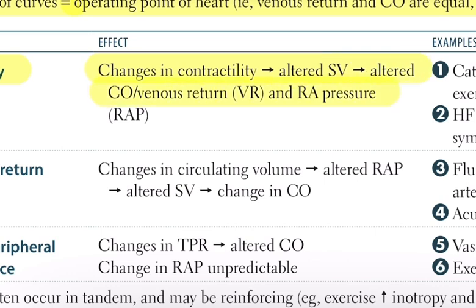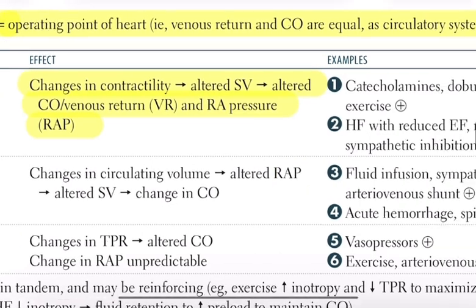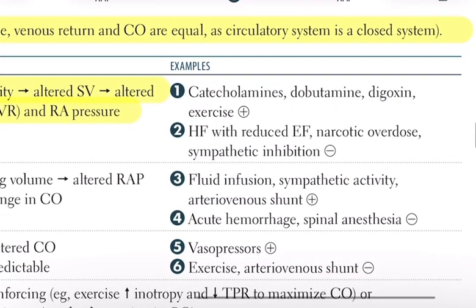which then change cardiac output, venous return, and right atrial pressure. When the heart contracts more forcefully, it pumps more blood with each beat, which increases cardiac output. When contractility decreases, the opposite occurs. Examples of increased contractility include the effects of catecholamines, the drug dobutamine, the drug digoxin, and physical exercise. Examples of decreased contractility include heart failure with reduced ejection fraction, narcotic overdose, and sympathetic nervous system inhibition.